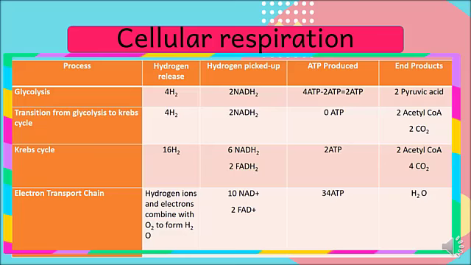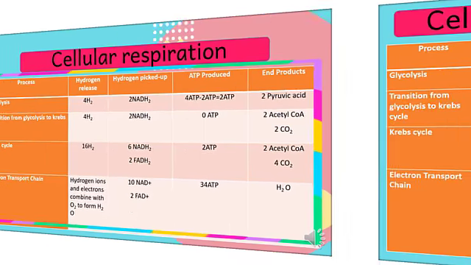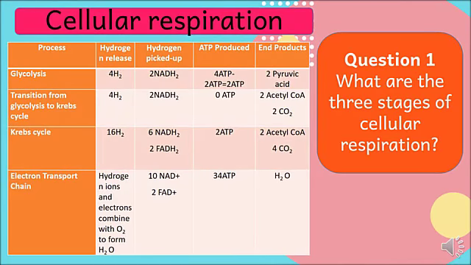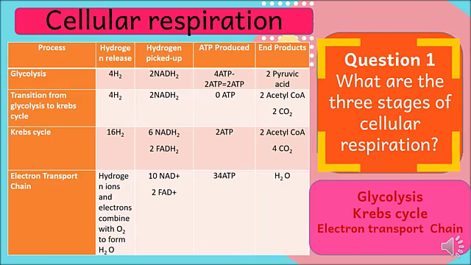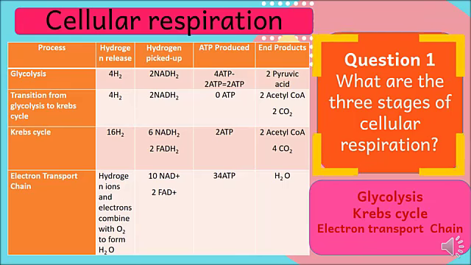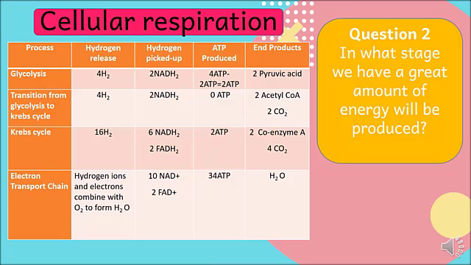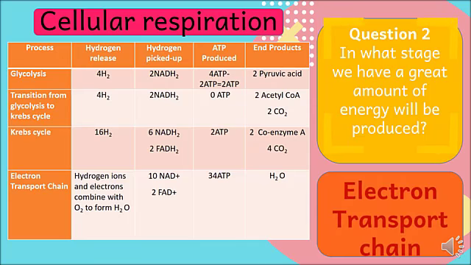Here's the summary of cellular respiration. Take note of this. Again, what are the 3 stages of cellular respiration? We have glycolysis, Krebs cycle, and electron transport chain. Question number 2. In what stage we have a great amount of energy will be produced? The great amount of energy will be produced in electron transport chain.